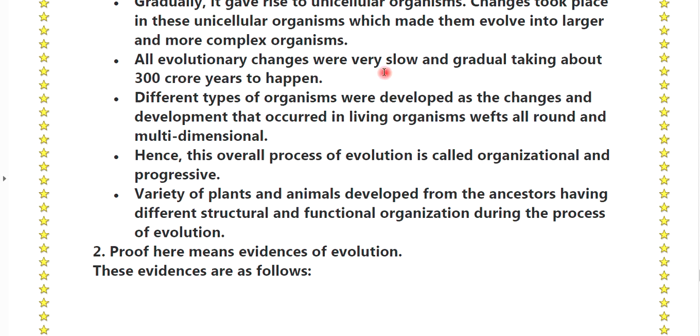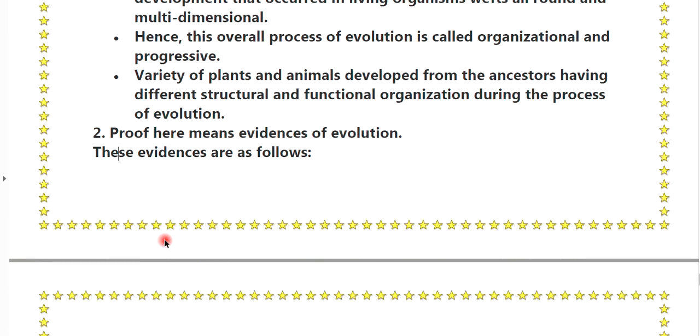All evolutionary changes were very slow and gradual, taking about 300 crore years to happen. Different types of organisms developed as the changes and development that occur in living organisms affected them all around and were multidimensional. Hence, this overall process of evolution is called organizational and progressive. A variety of plants and animals develop from ancestors having different structural and functional organization during the process of evolution.